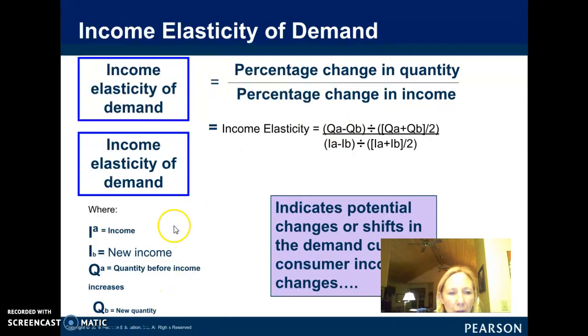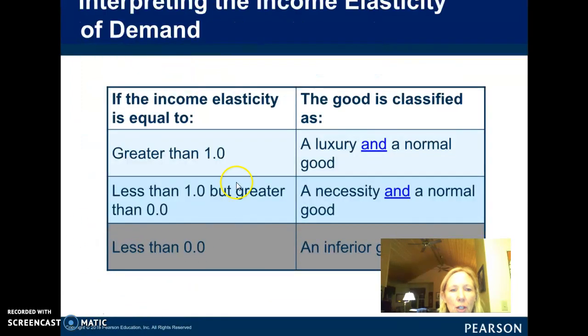So the terms are defined here. A is your beginning income, B would be your new income, IA, IB, and then quantity A is your quantity before the income increases, so that goes with IA, and quantity B will be the new quantity you buy when you have new income. So if you do that, you'll get an elasticity coefficient, and that will be your income elasticity coefficient. And if that number is greater than 1, the good is a luxury good and a normal good.